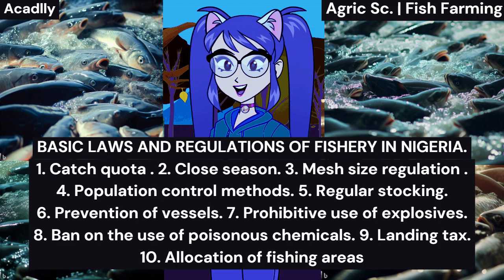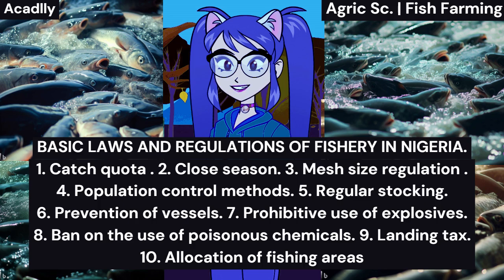Close season establishes a period during which fishing is not allowed to enable the growth and maturation of younger fish. 3. Mesh size regulation mandates the use of standardized nets or mesh sizes to ensure that only mature fish are caught, allowing younger ones to grow before harvesting.